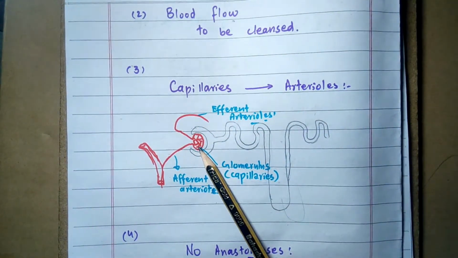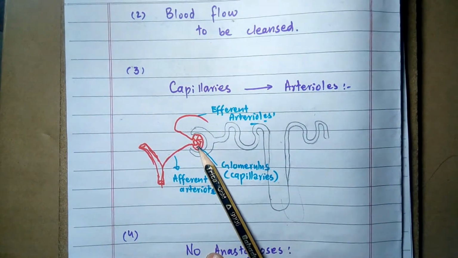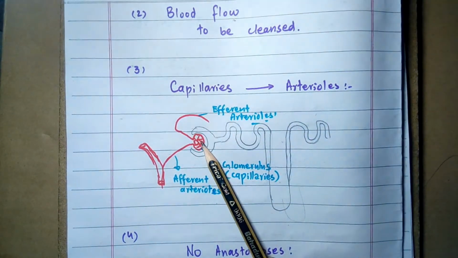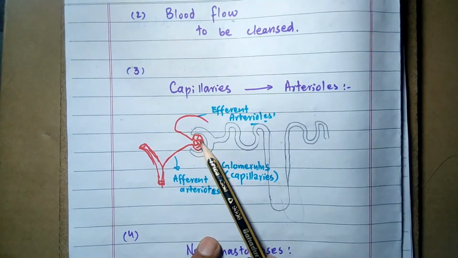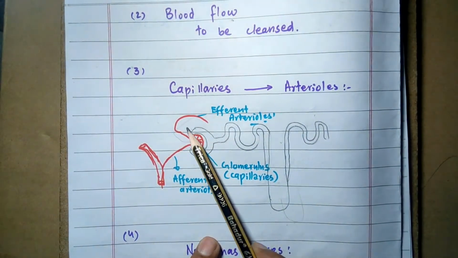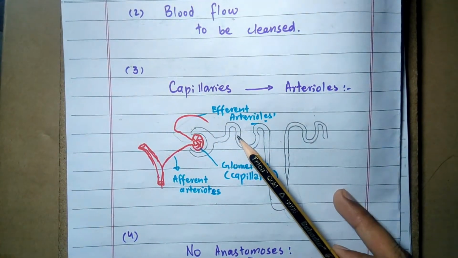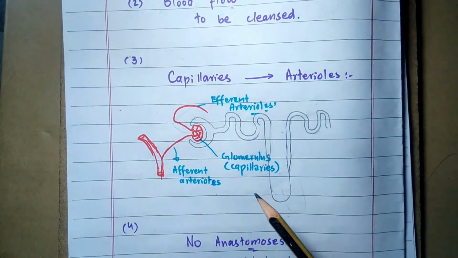This is the glomerulus capillary network. The blood from the afferent arterioles comes into the glomerulus, and then from the glomerular capillary bed toward the efferent arterioles, not into the venules. This is the peculiar property of the renal circulation.